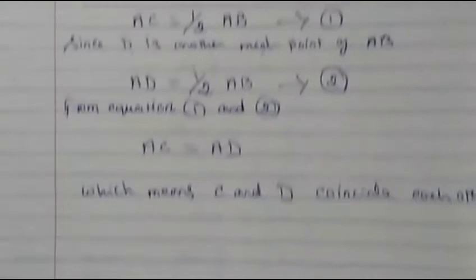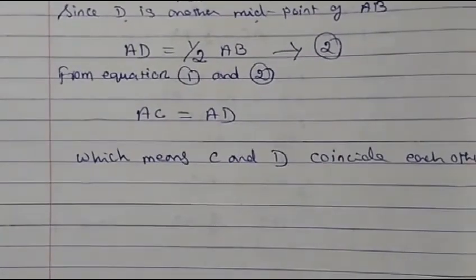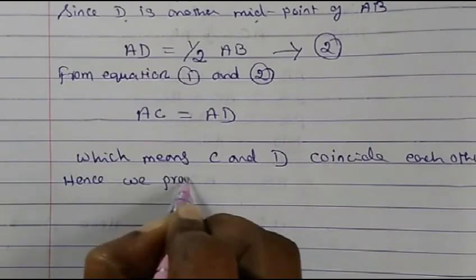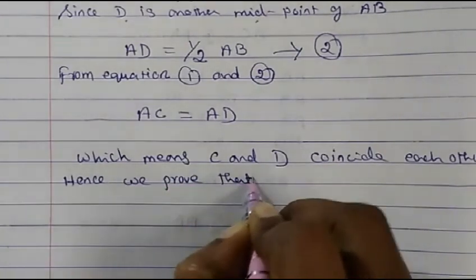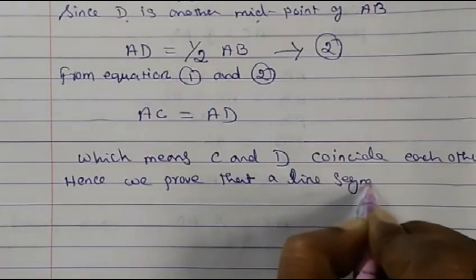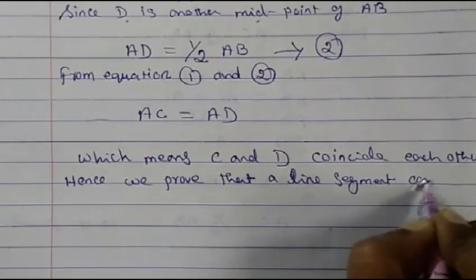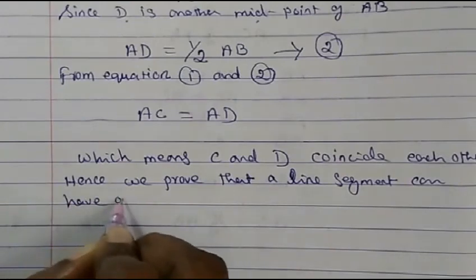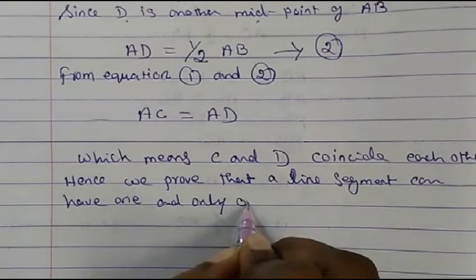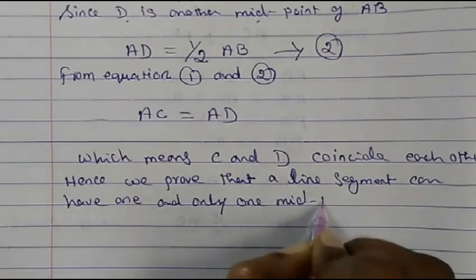So hence we prove that a line segment can have one and only one midpoint.